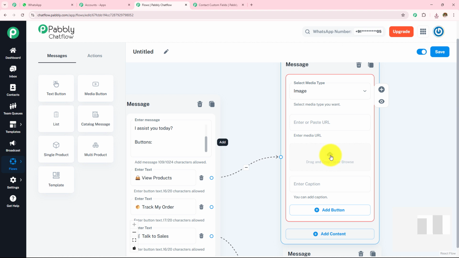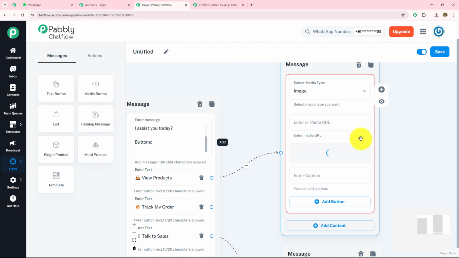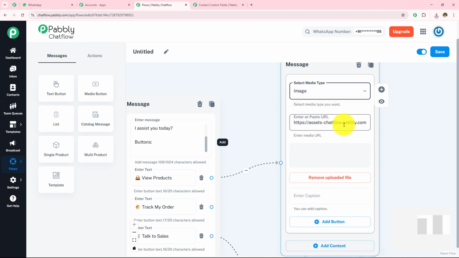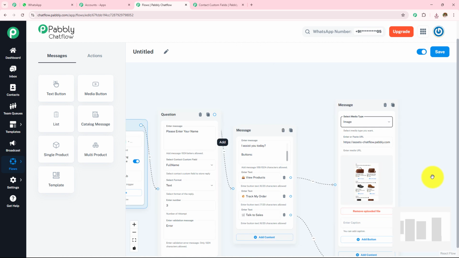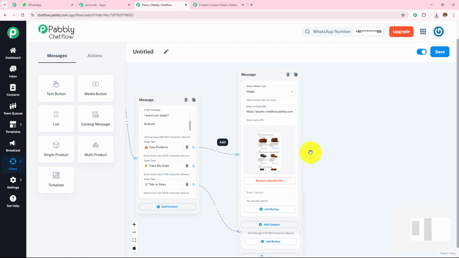As I am uploading the image, I am going to select this as image. So I am simply going to click on this cloud, and here I have already downloaded and I have my image saved, so I am going to upload this image. You can select the media type as image, audio, video or document according to your choice and preference. Here I wanted to upload the image and you see now how we have uploaded the image. Here we can see that we have uploaded the same image. Now after the image has been posted, I want to provide the messages and the buttons also, so that they can choose from this image.